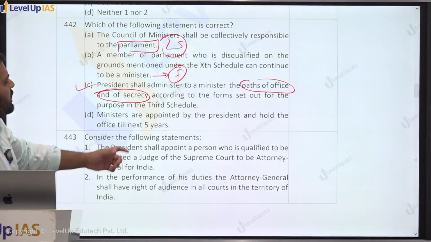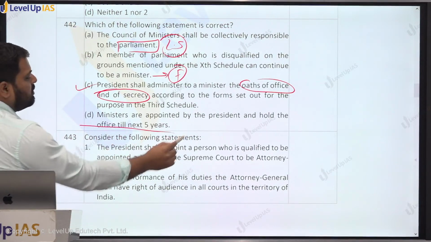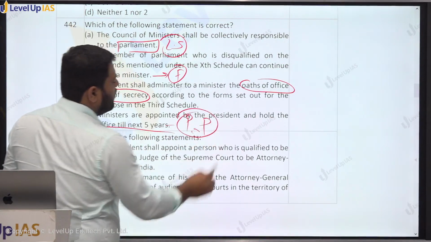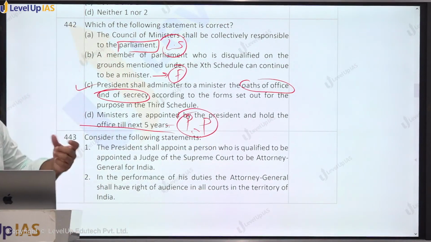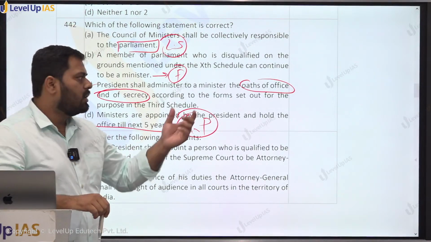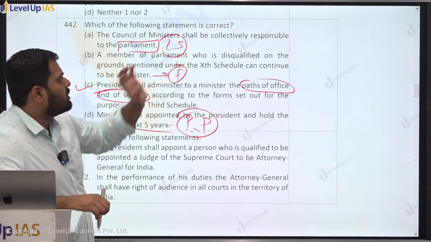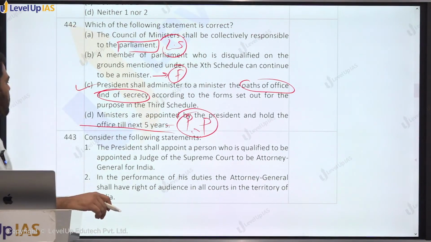Ministers are appointed by the President and hold office for the next 5 years. There is no such rule. This is simply the doctrine of pleasure of the President. So ministers are appointed by the President and can be removed by the President as per the pleasure. However, they cannot be removed as long as they are holding the majority. So collective responsibility is towards the Lok Sabha.